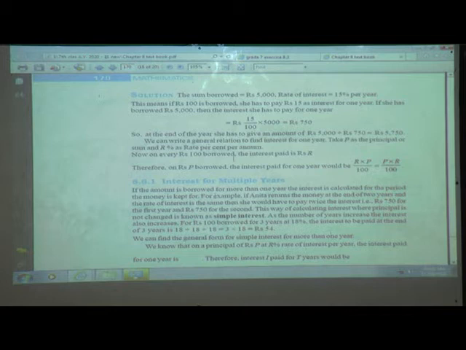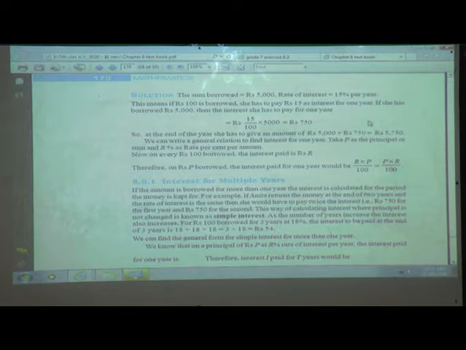So this was the situation. Step by step we had tried to understand. Now we will go for another, that is interest for multiple years. Multiple years we had learned here only per annum was only for 1 year. Here it was given only for 1 year, that was a fixed time, that is 1 year. Now we will see multiple years.